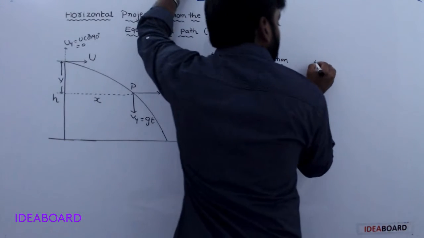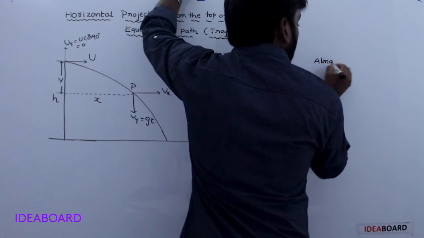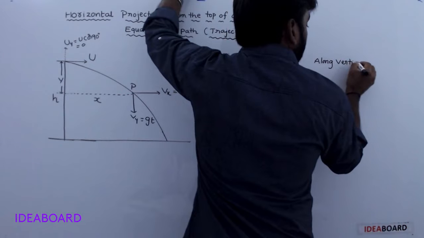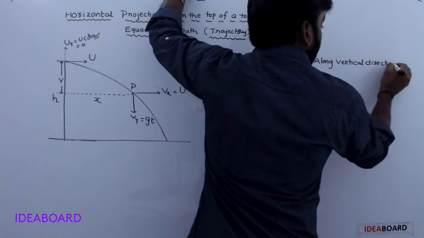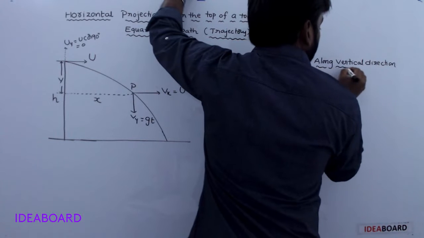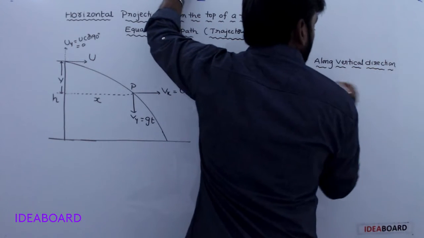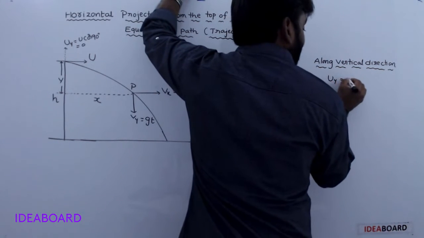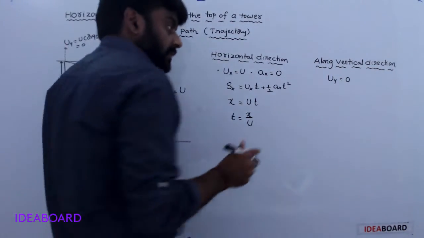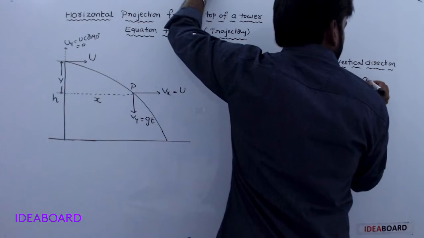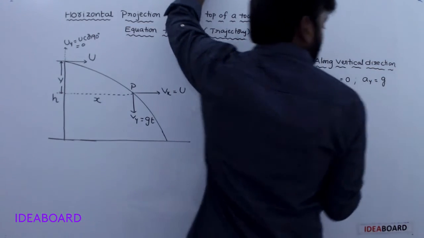Along the vertical direction, uy is equal to 0. Initially, the vertical velocity is 0. What about ay? ay is equal to g.